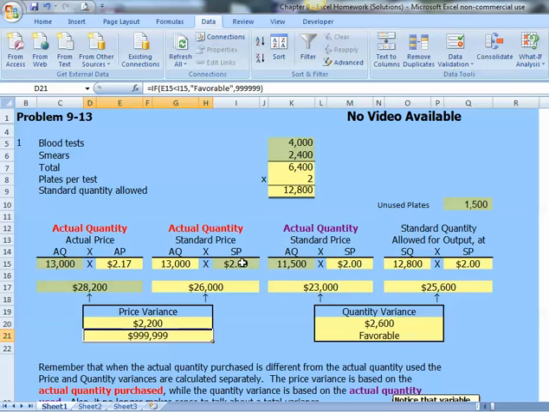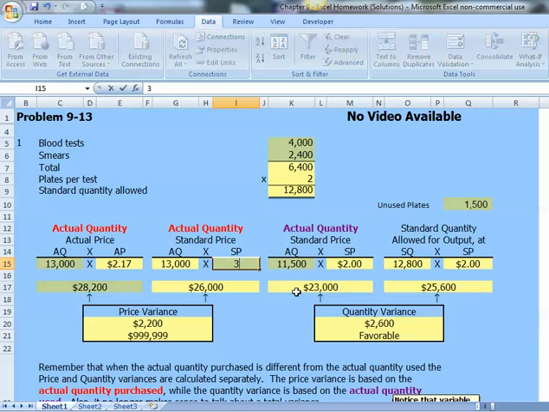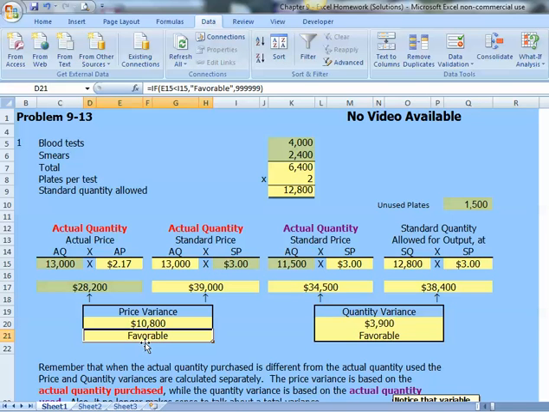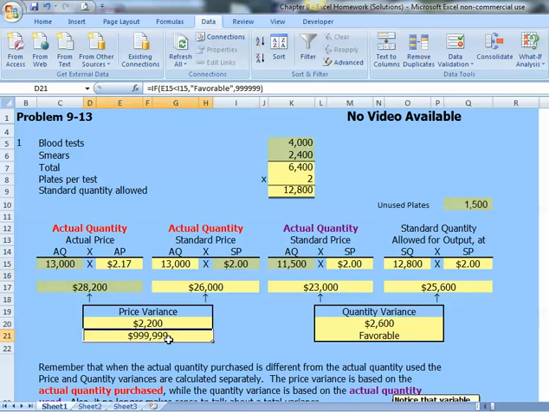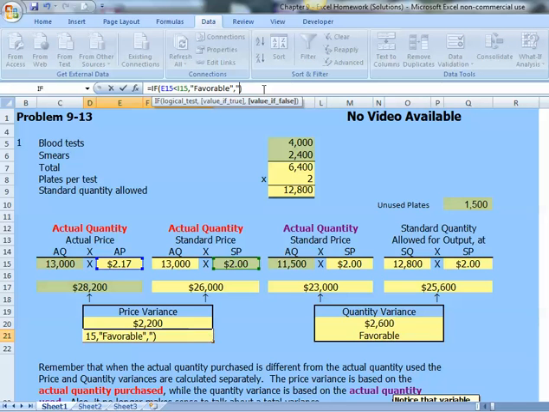So again, notice if the standard price was $3, it would have returned a favorable variance. If it was $2, standard price less than the actual price, it returns the numeric value that we put into our if function. But we wanted, again, quotation marks, unfavorable.